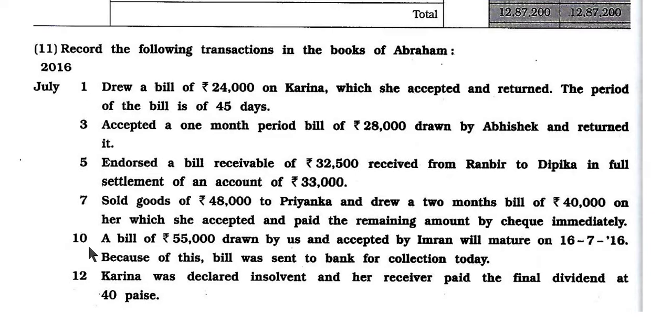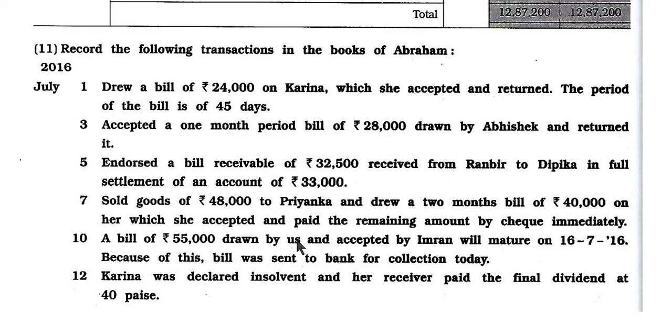Date number 10. A bill of rupees 45,000 drawn by us and accepted by Imran will mature on 16/7/2016. Because of this, the bill was sent to the bank for collection today.